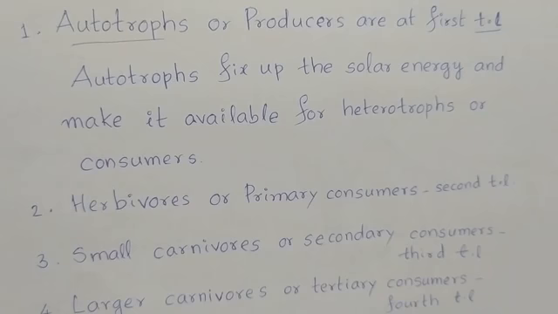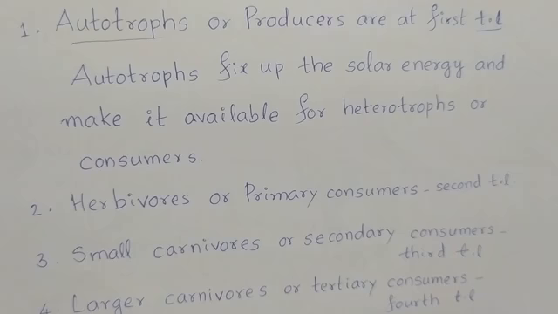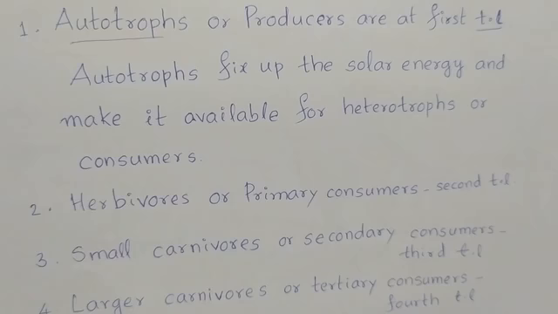Herbivores are primary consumers. They are placed at the second trophic level. Next, small carnivores are secondary consumers, and omnivores, they are at the third trophic level.